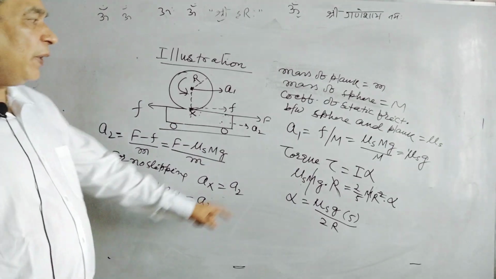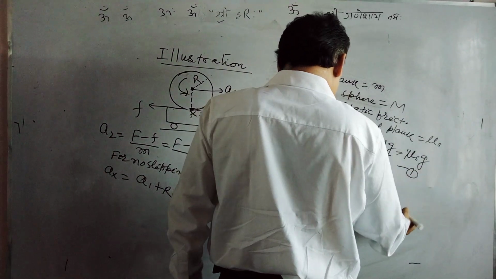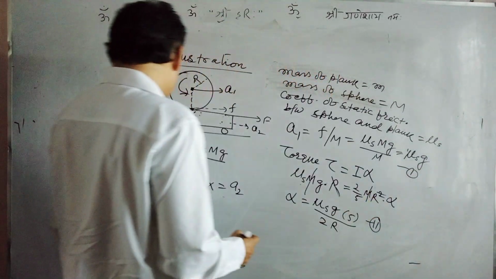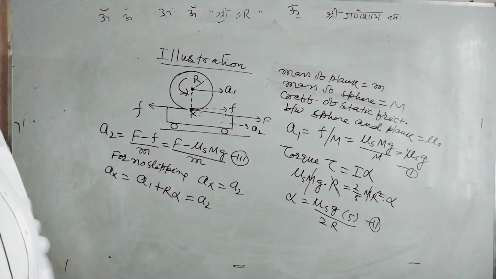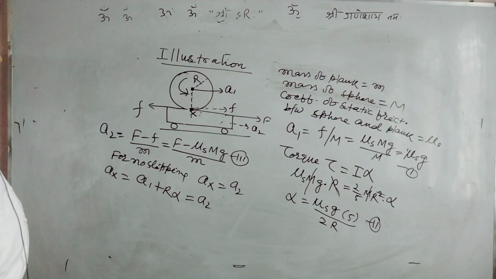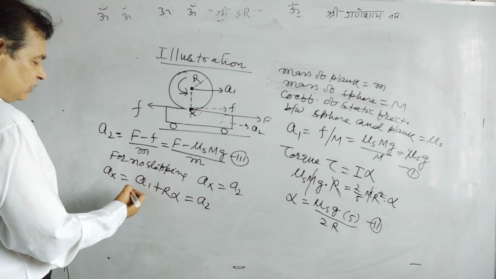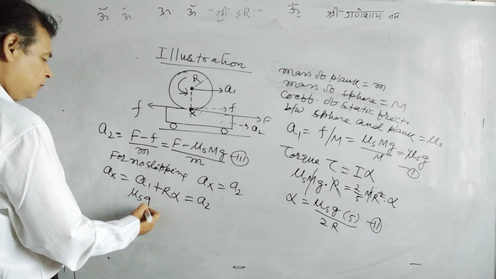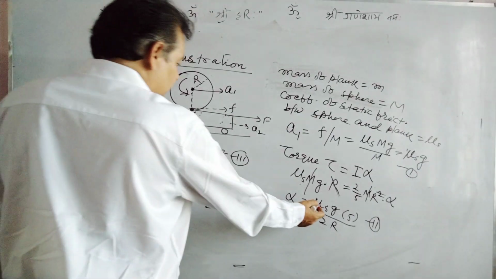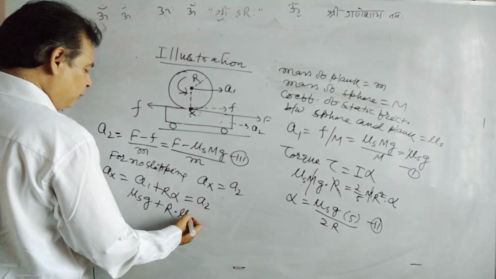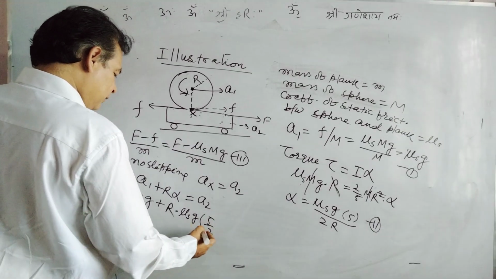A1, A2 and alpha are known in this way. I can take this as the first equation, this as the second equation, and this as the third equation. We can put in the values of A1, r alpha and A2, and we can find F. Means A1 is mu s g plus r times alpha, which is r into mu s g into 5 by 2r.